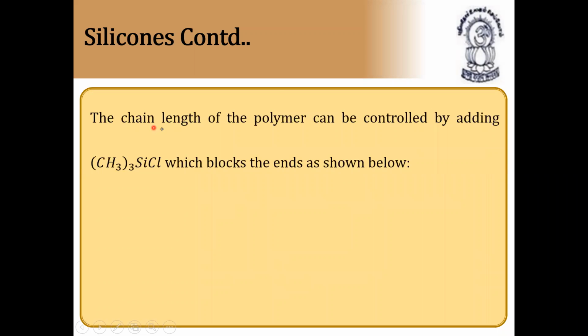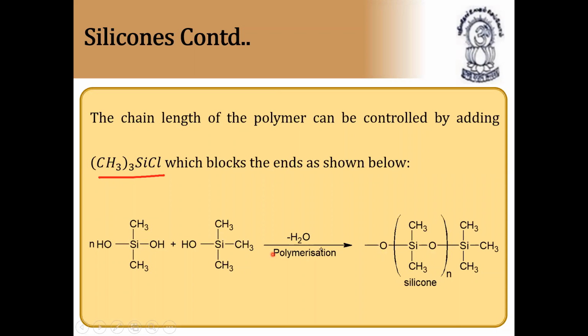Next continuation. The chain length of the polymer can be controlled by adding trimethyl silicon chloride. Trimethyl means three methyl groups, which blocks the ends as shown below. You can see here, on reaction with polymerization, it will block the end.